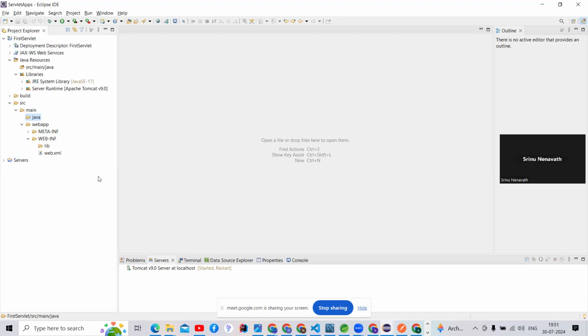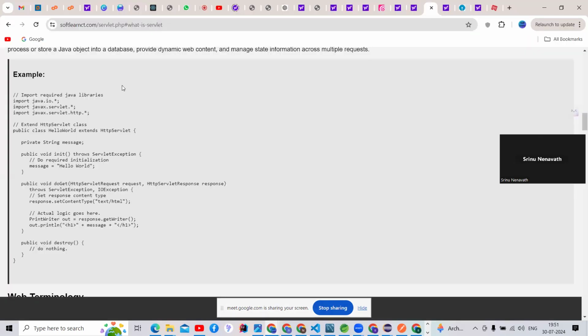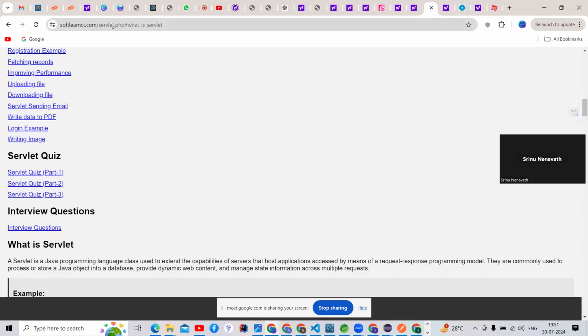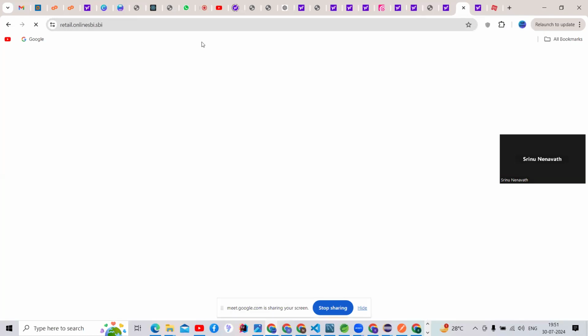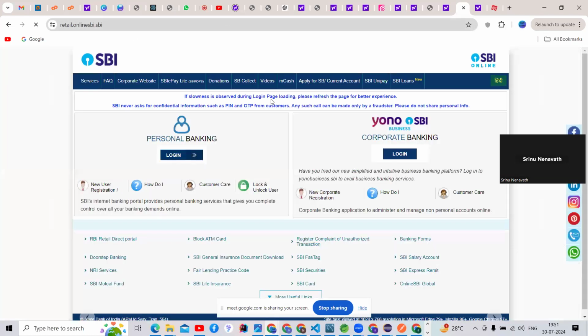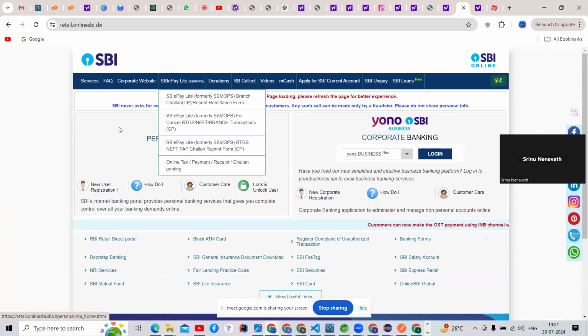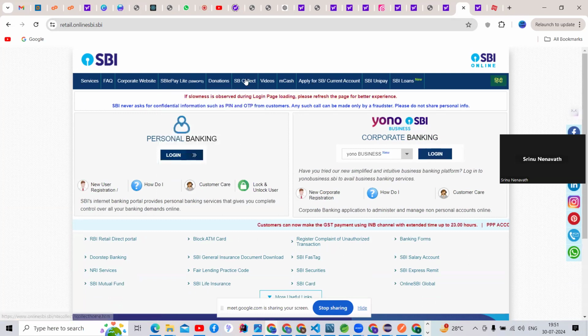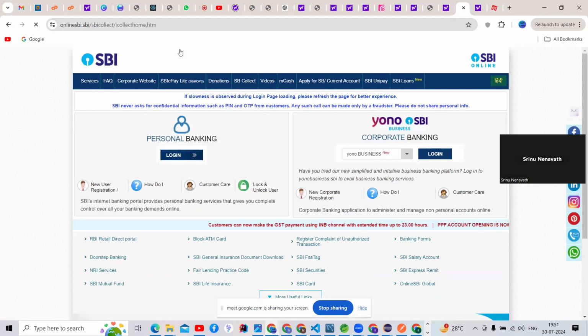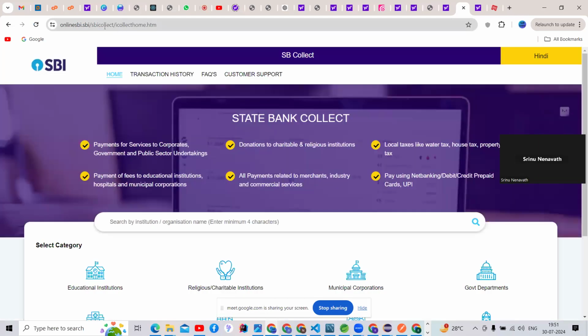So you can check here, guys. I have already prepared this. This is a Word document, and this is one of the pages. Servlet.php is one of the pages, guys. If you open any page in the Word document and click, this is the SBI banking application, guys. When I click on credit card, you can check here: this is the online SBI data.